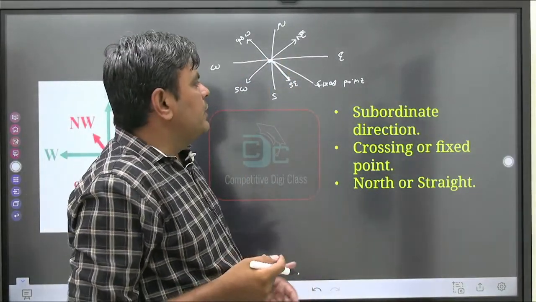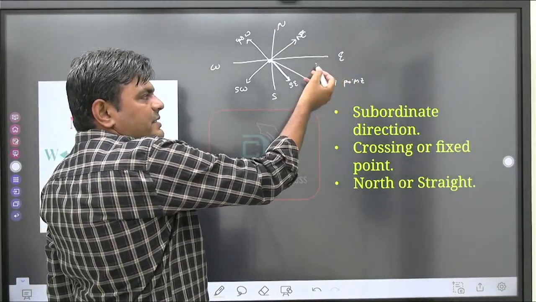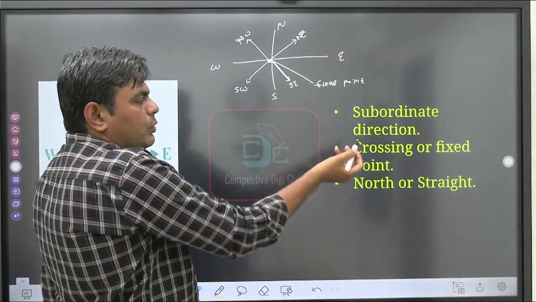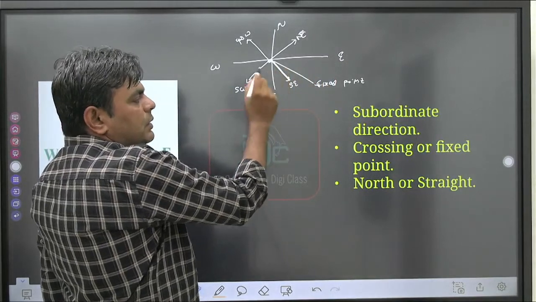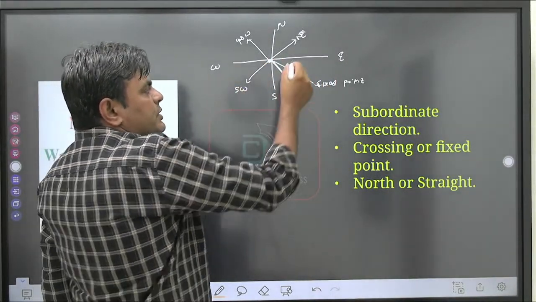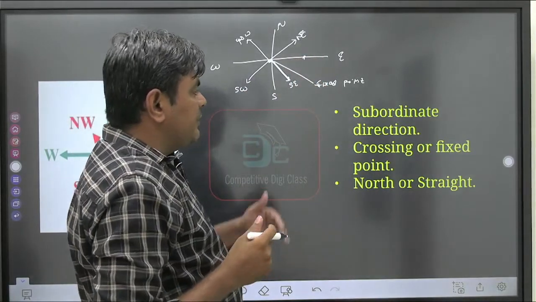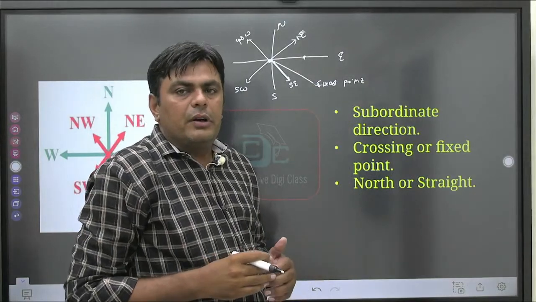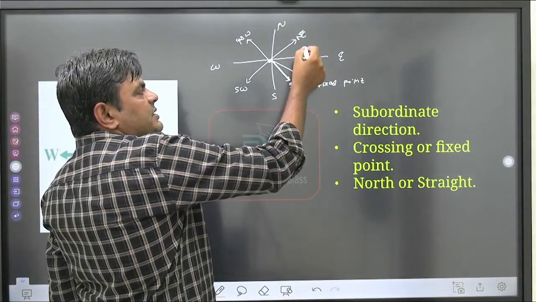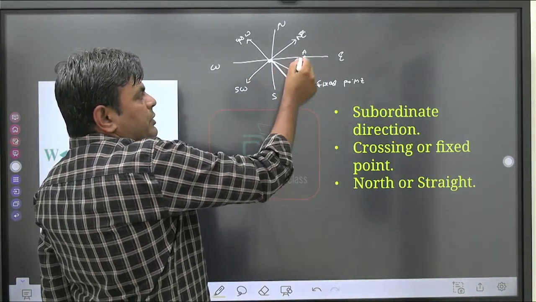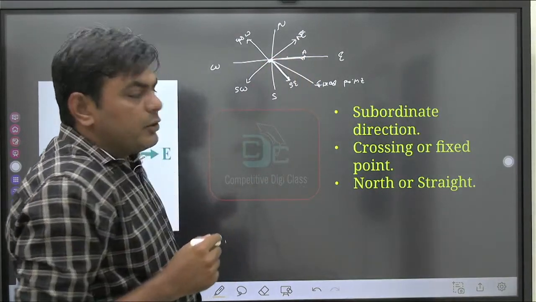Suppose in examination you find a sentence like a person is moving from east direction towards fixed point, or moving from east to crossing point, then you need to consider this point. Suppose the person starts from this point, consider this is point A, and moves towards the fixed point. Fixed point means this point, so that person is moving towards this point. That you need to remember.